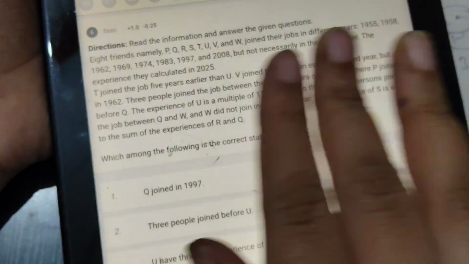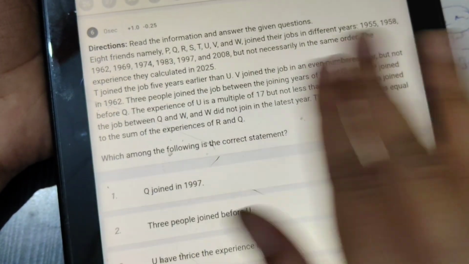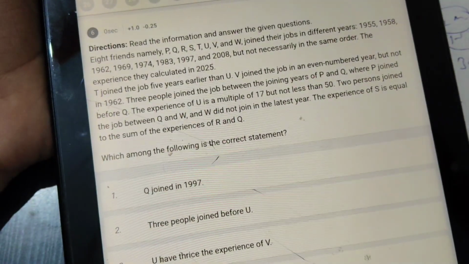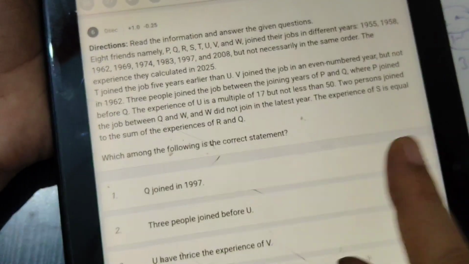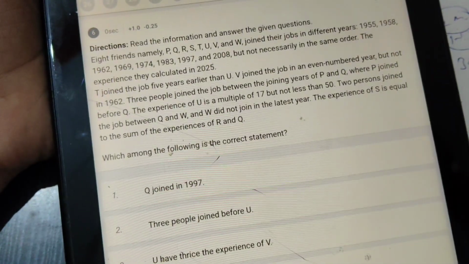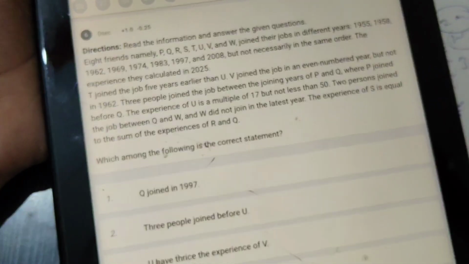So I suggest, if you want to attempt puzzles after miscellaneous, try to solve such age based puzzles at last. First try to solve circular arrangement, linear arrangement, floor based puzzles, or box based puzzles.